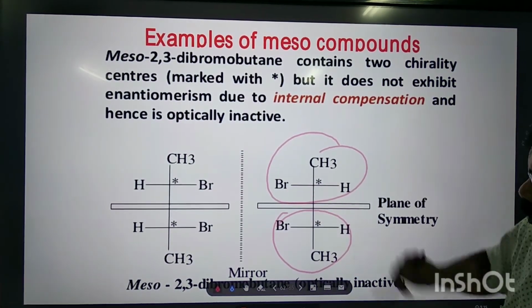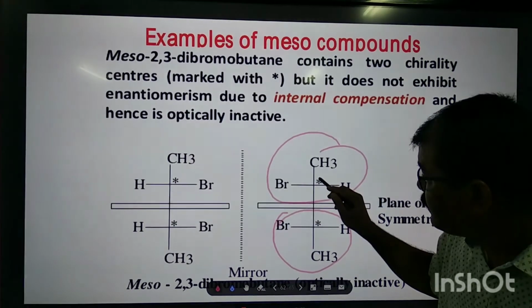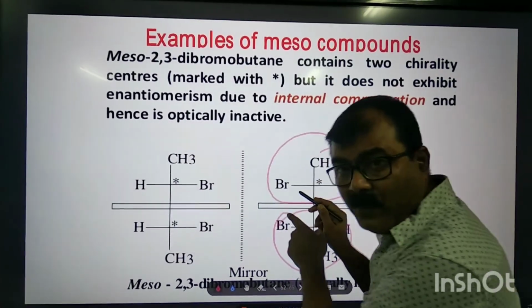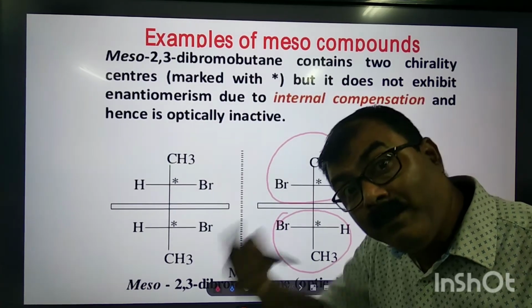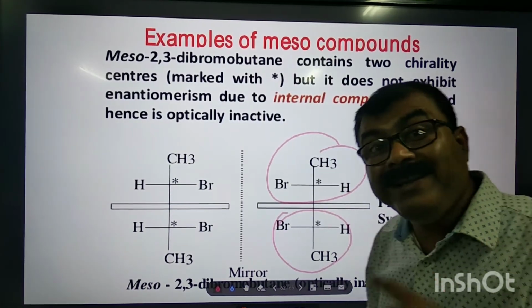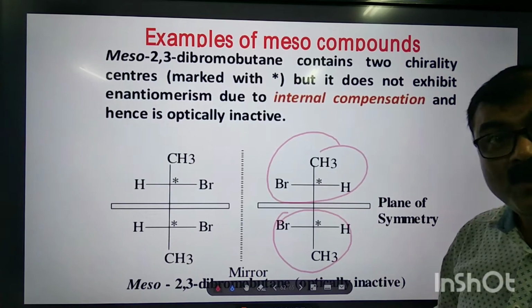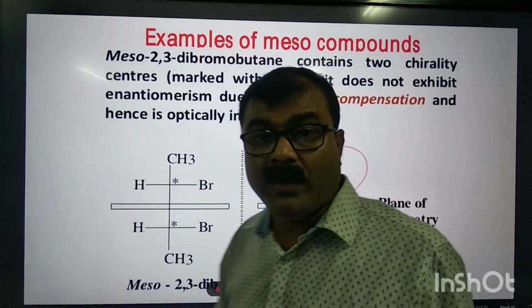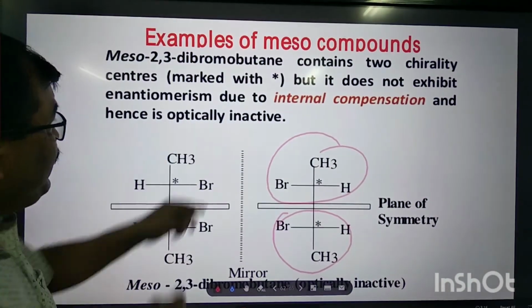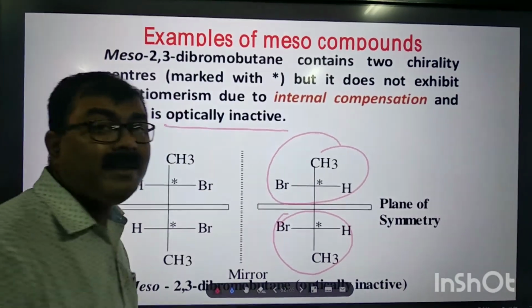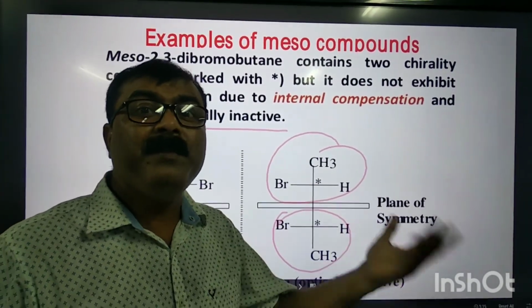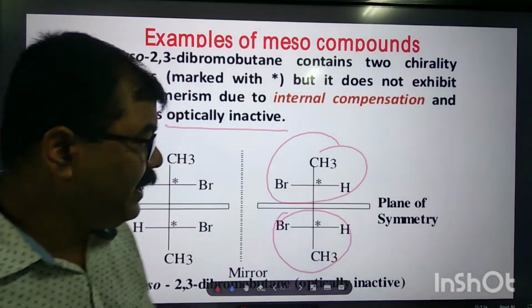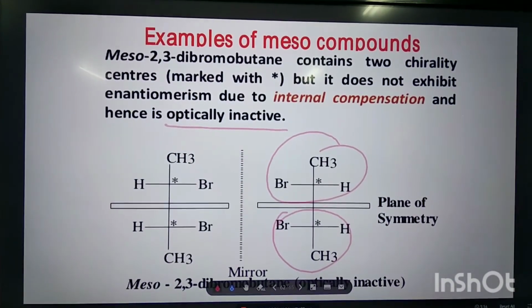So, rotation caused by this particular half will be cancelled by this particular half within the molecule itself. That is why it is an internal compensation. So, as a result, this molecule becomes optically inactive. It cannot rotate the PPL. PPL means plane polarized light. Clear?